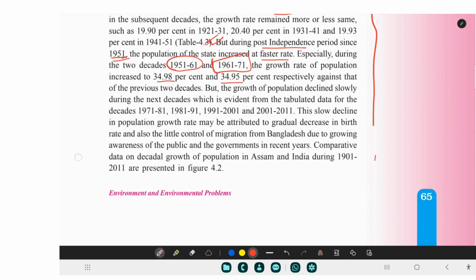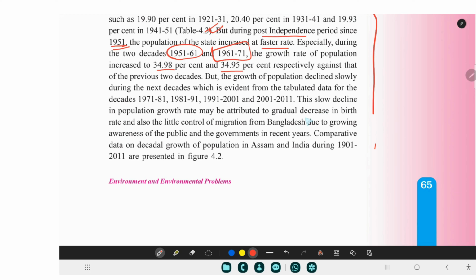This slow decline in the population growth rate may be attributed to a gradual decrease in birth rate and also the little control of migration from Bangladesh. I have told you that there was a lower death rate. And also there was a decrease in birth rate.